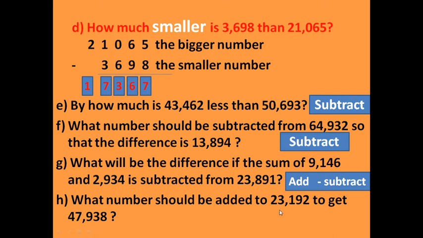Now here, what number should be added to this to get this number? So here we will subtract. If you subtract, we put the bigger number up and the smaller number down. So the difference between these is the number we should add to 23,193. So what we will do here, we write 47,938. We will subtract, we put this down, 23,192, and we subtract this number from this number, and the answer will be the number that should be added to that one.